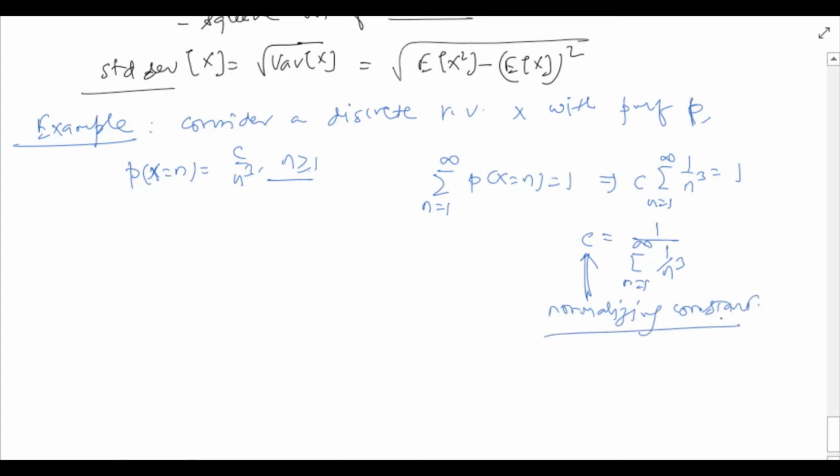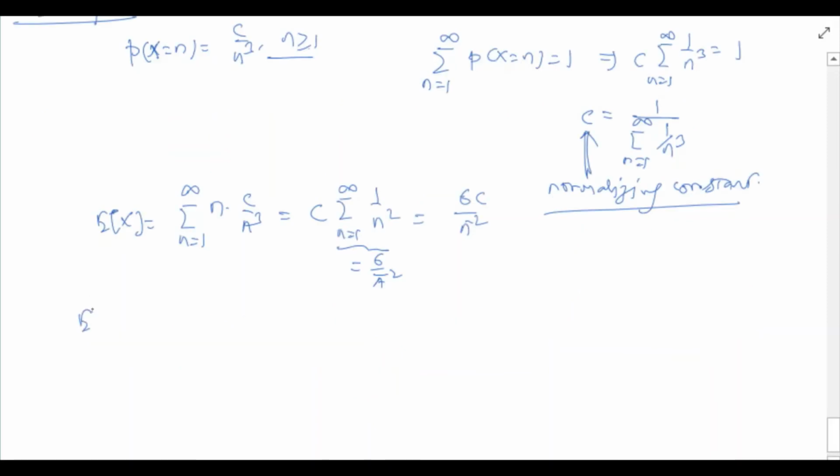Okay, so let us see what will be the expectation and variance of this random variable. The expectation of x can be computed using the formula given above. So it will be the summation from n equals 1 to infinity of n times c by n cube. c is a constant, so this becomes the summation of 1 over n square, and we know that this summation is equal to pi square by 6. So the expectation turns out to be equal to 6c by pi square.